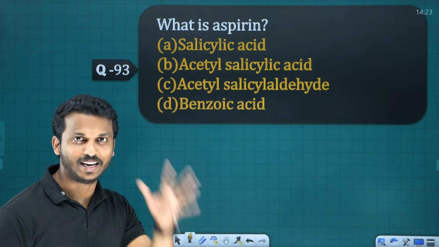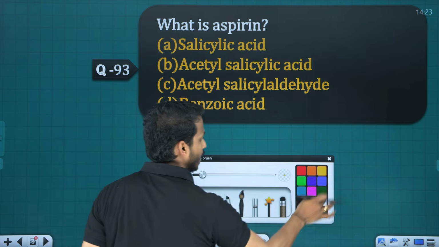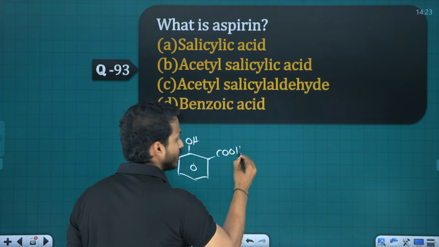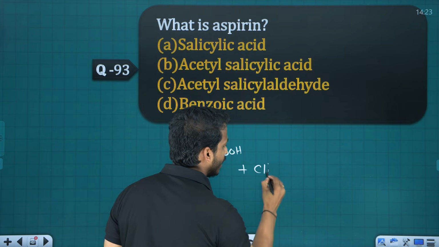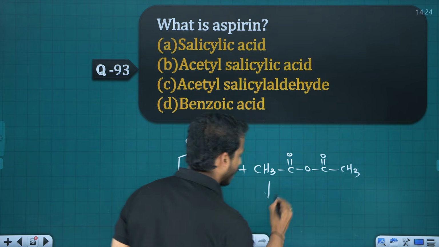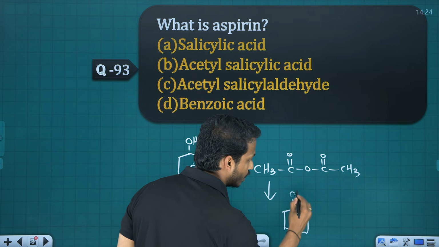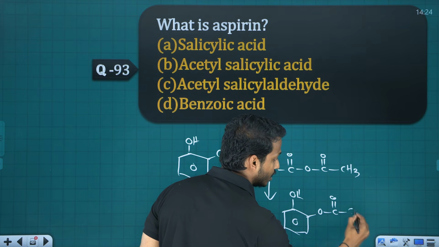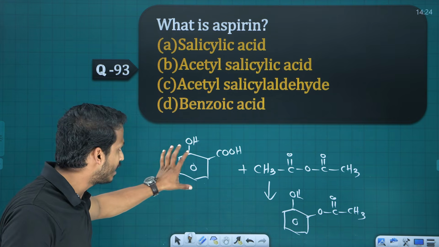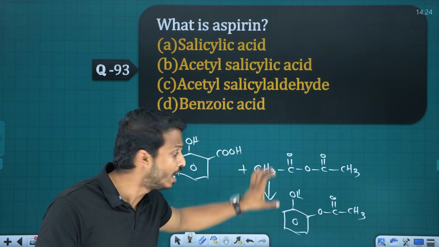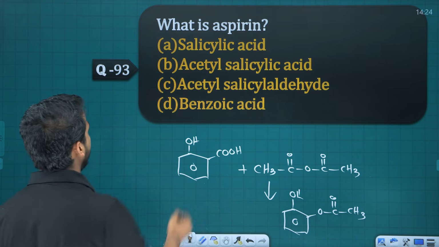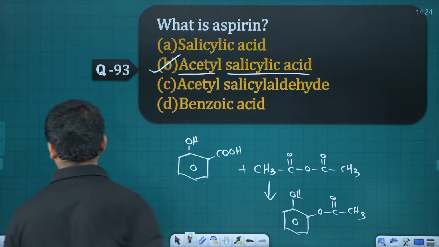93. What is aspirin? The medicine which is used, right? What is aspirin, dear? We studied phenol with COOH here: salicylic acid. When salicylic acid reacts with acetic anhydride, what do you get? You get OH and OCOCH3. This is called acetyl salicylic acid, called aspirin. Salicylic acid when reacted with acetic anhydride gives acetyl salicylic acid. This is called our aspirin. So what is aspirin? Acetyl salicylic acid.